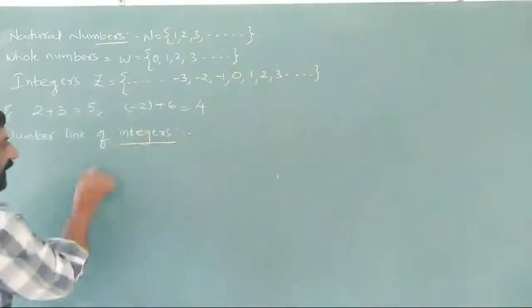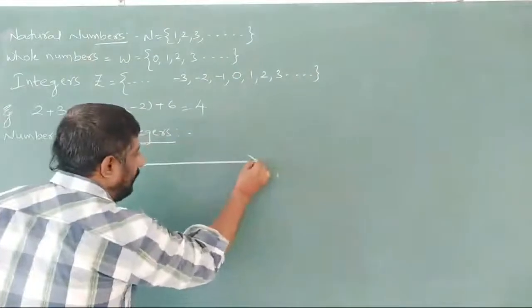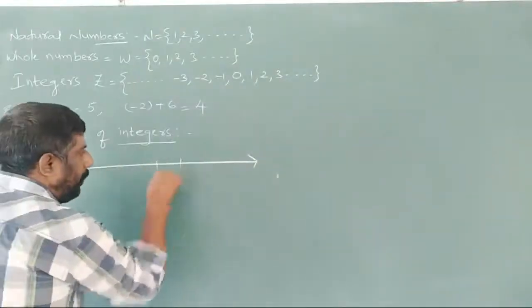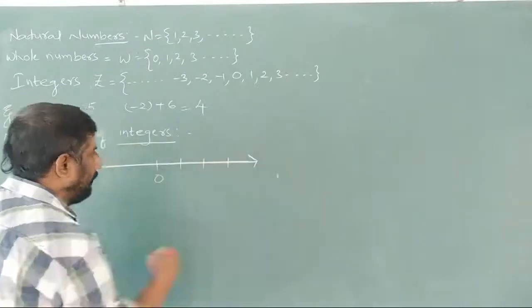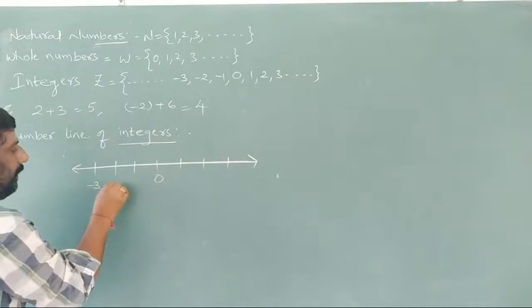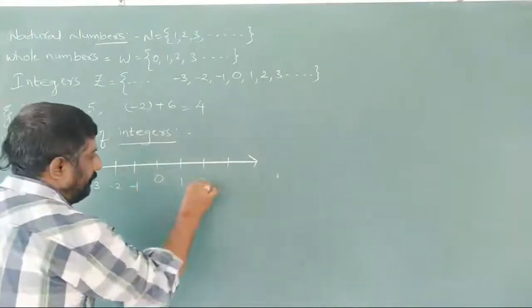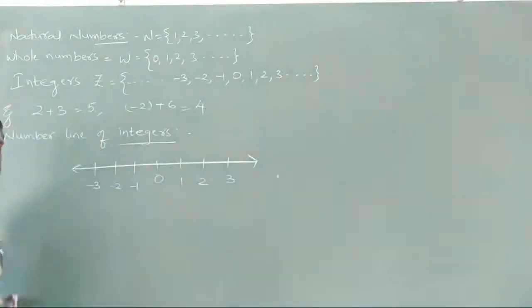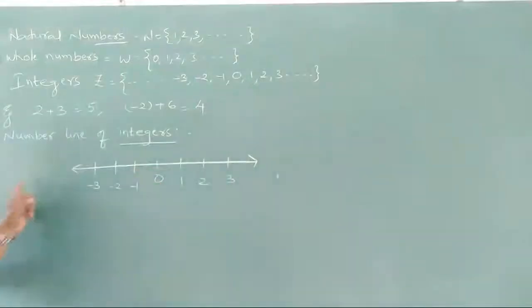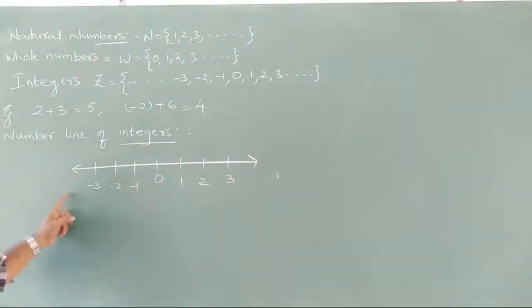So first of all, I'm drawing a line here and in between I'm taking 0, 1, 2, 3, minus 1, minus 2, minus 3. So this is the number line of integers. On both sides it never ends; it goes on to the right side and to the left side also.